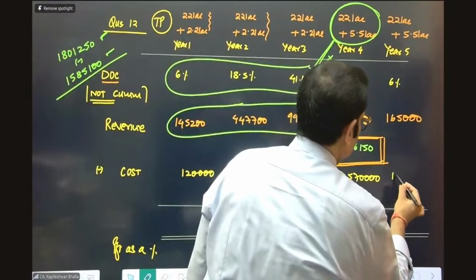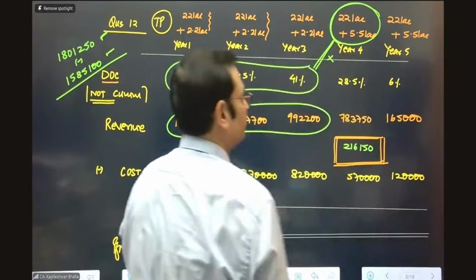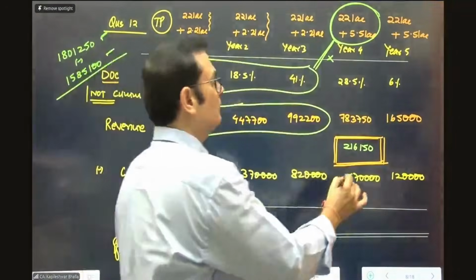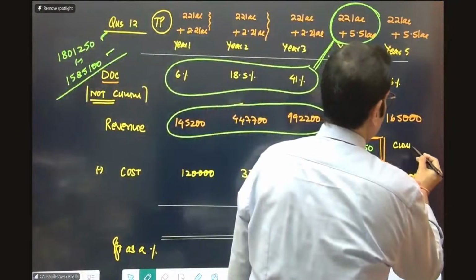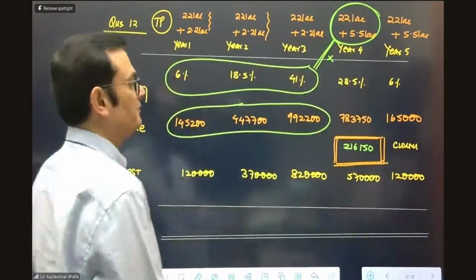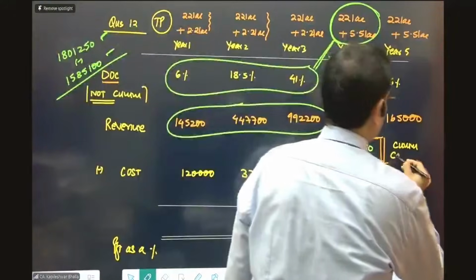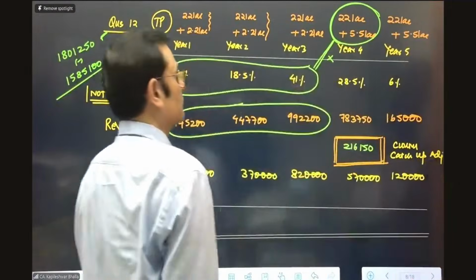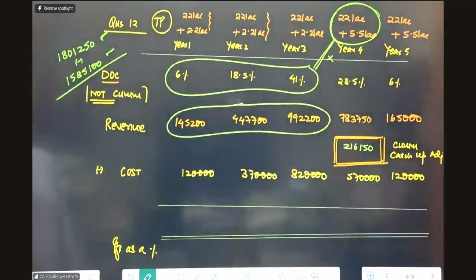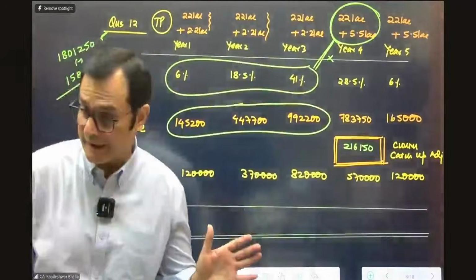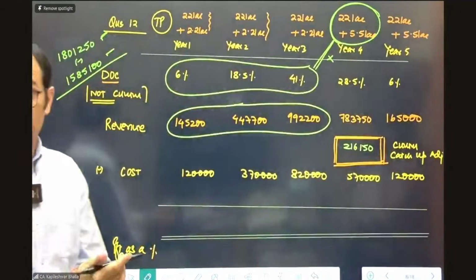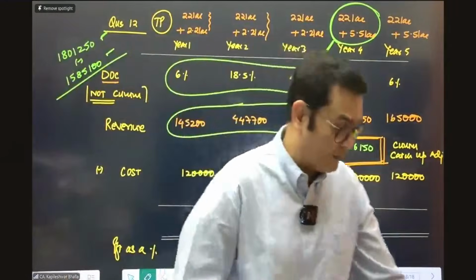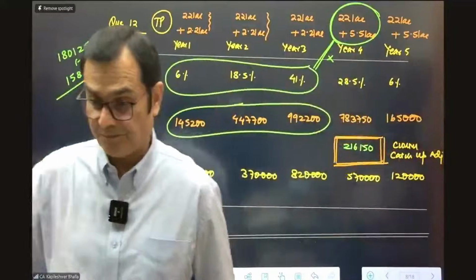And trust me, the question is done. The question is technically done. Because once you've done the calculations on the revenue, typically the cumulative catch-up adjustment, then I think there is nothing which is left over. That is the cumulative catch-up adjustment. I think this is the only crucial point which was there in this question in December 21. Other than that, I think it's just simply basic calculations. Right, so that takes care of another question with us. Let's go further. Now, let's take you to another question as well.